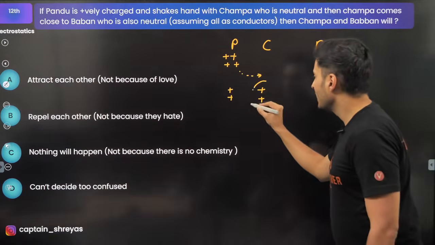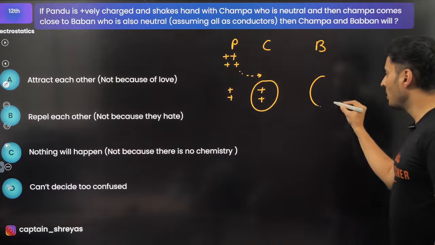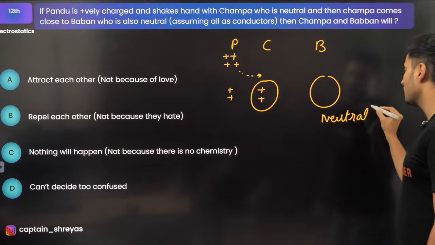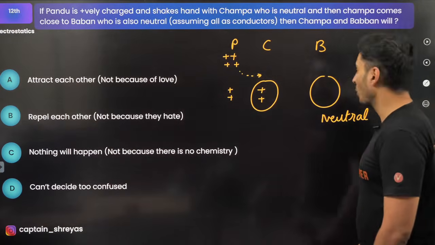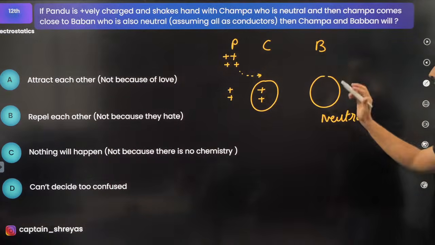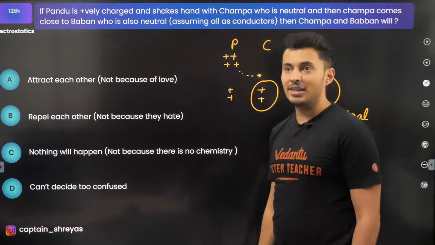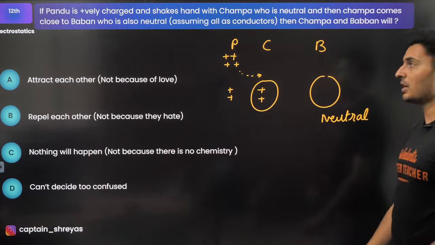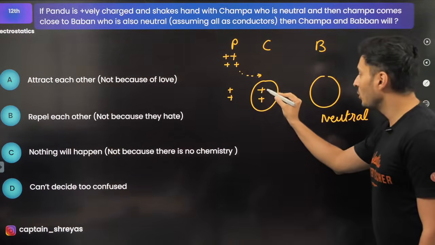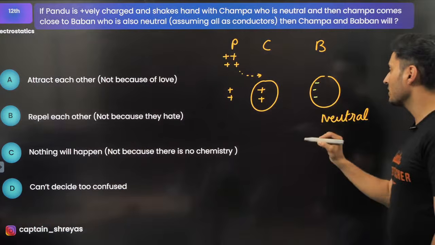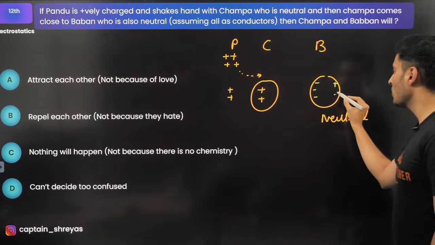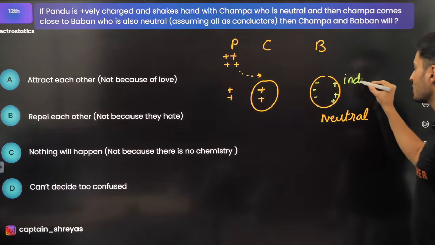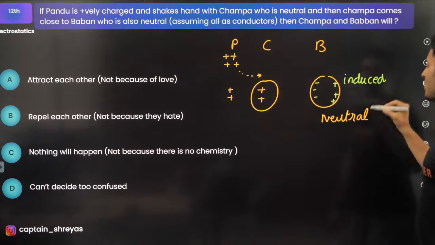So see guys, if Champa is positively charged and Baban is basically neutral, you might think positive and neutral charge will not attract each other. But that is not true, because all of them are conductors, and in conductors charges can move freely, so you will see some induced charges out here. This positive charge will pull the electrons here, and there will be an equal amount of positive charge on this side. These are basically induced charges.